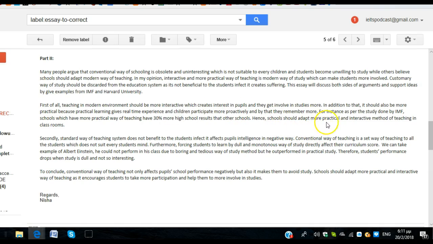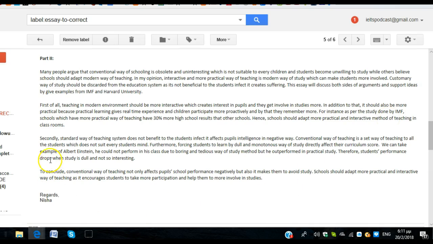Okay, moving on. For instance, as per the study done by IMF, schools which have more practical ways, plural, of teaching have 30% more high school results than other schools. Now, I think what you meant here was 30% higher high school results than other schools, okay? Because as it's written, it's not accurate. Hence, schools should adopt, again with an O, more practical and interactive methods, plural, of teaching in classrooms.